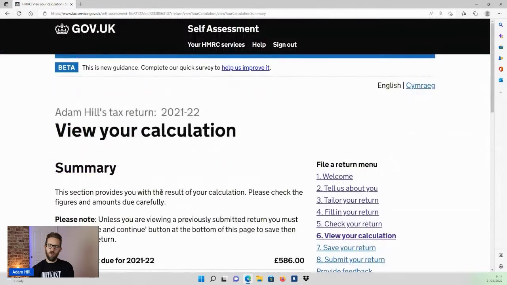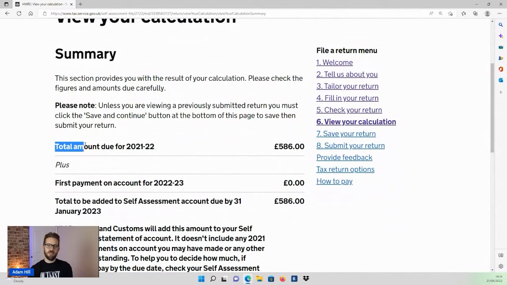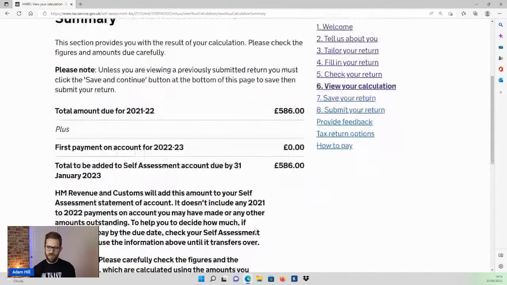If we move forward, you can then see the tax calculation. So it's telling you straight away there's £586 due, and I need to add that to my account by the 31st of January 2023. If you need to go and pay, you can see on the right hand side there are links to how to pay, and typically you can do that in a number of different ways, by bank transfer, by debit, credit card as well.